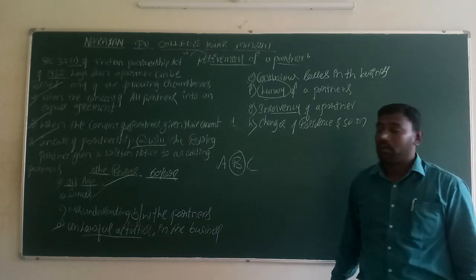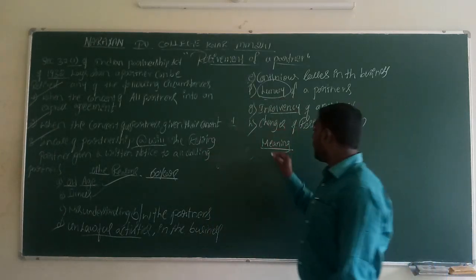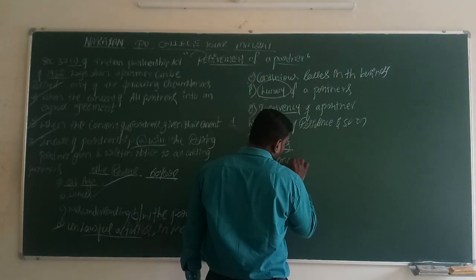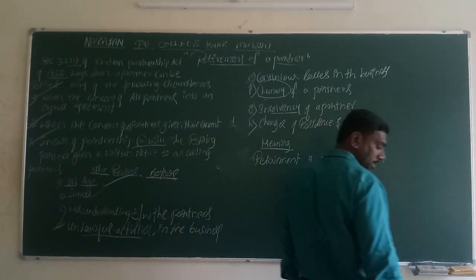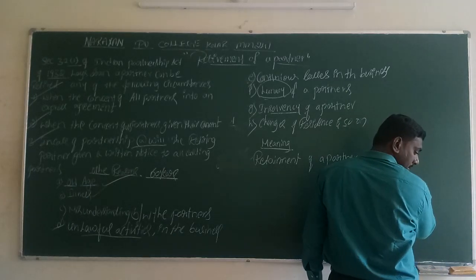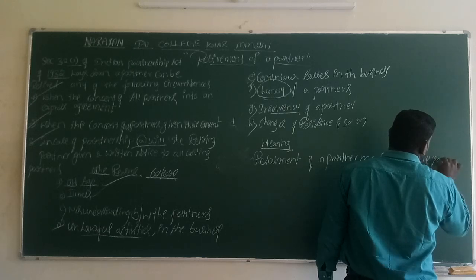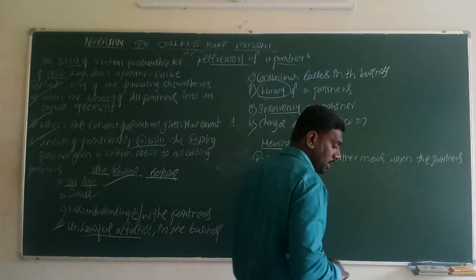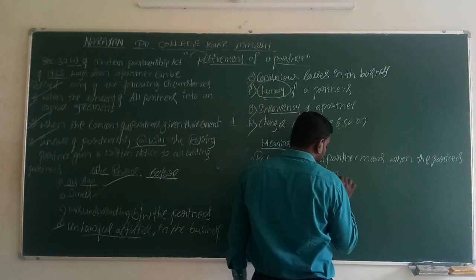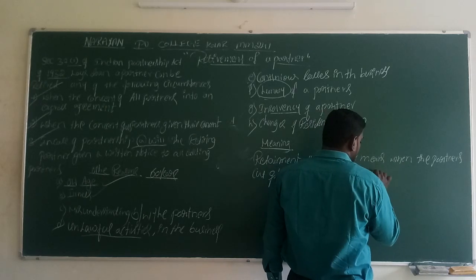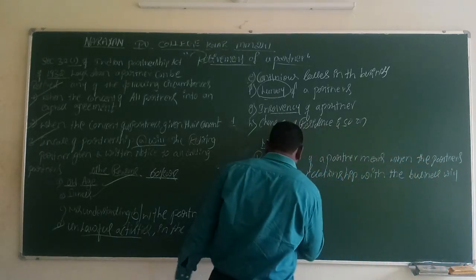Let us know the meaning of retirement. Retirement of a partner means a partner has retired when he cuts off his relationship with the business, and it comes to an end.